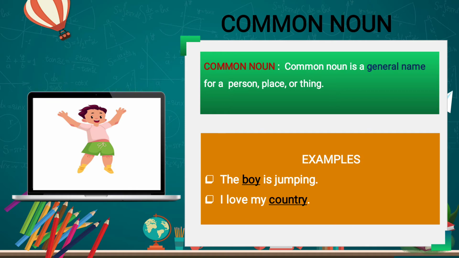Suppose it is given, I love my country India. Then India is specifically told about. But here the specific name of the country is not given. It is commonly given, country. It can be any country. That's why boy and country come in common noun. See here in the picture the boy is jumping.